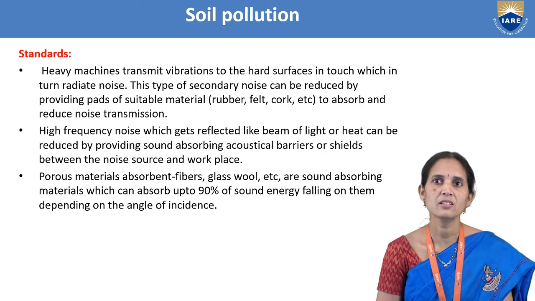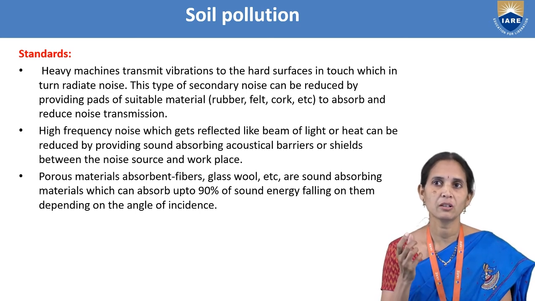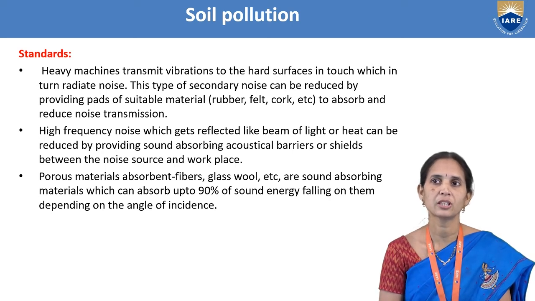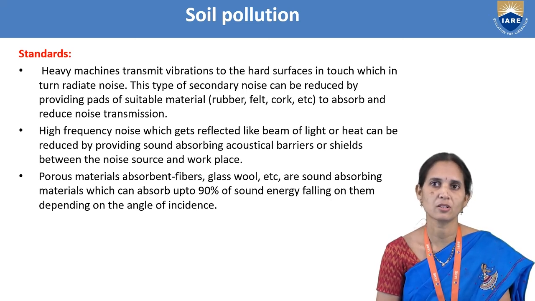And here, heavy machines transmit vibrations to the hard surface they are in touch with, which in turn radiates noise. This type of secondary noise can be reduced by providing parts of suitable material, like rubber or cork, to absorb or reduce the noise transmission.